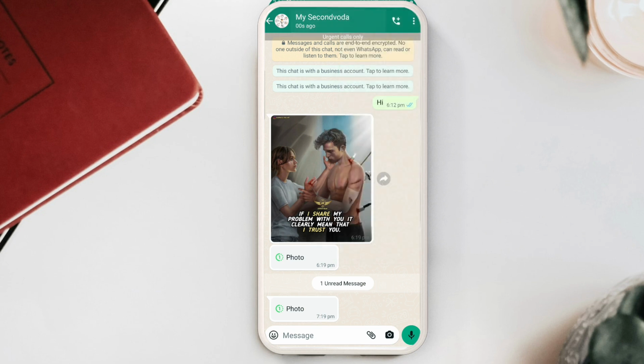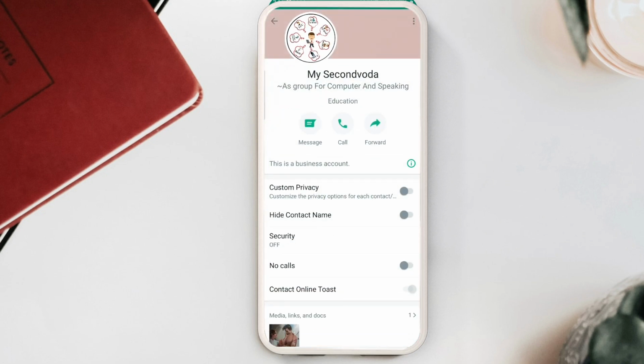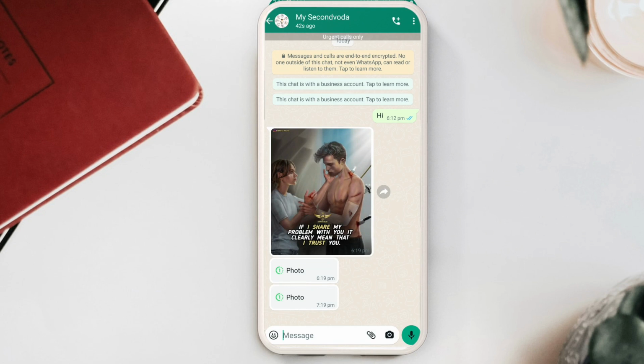If you tap on the top, then you can check it out here. The custom privacy option is there, and the interface is quite different if you use this application. If we go back, then you can check it out here. If we go back, then the options look a little bit different. You can make changes and customize according to your choice. Here you can check that it is now shown how many minutes or how many seconds ago your friend was online. So this was also added.